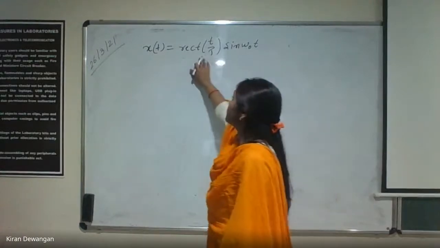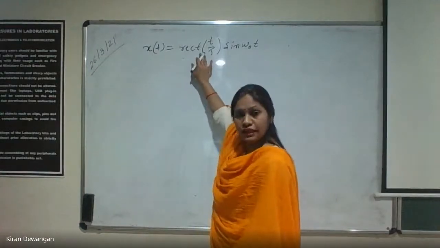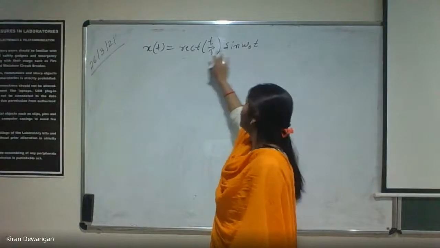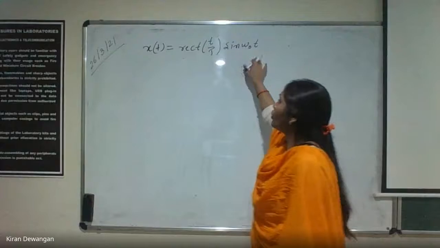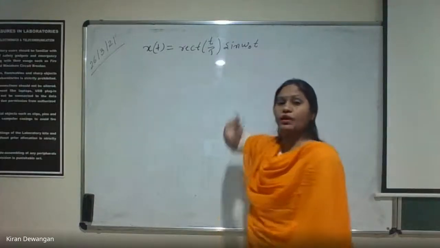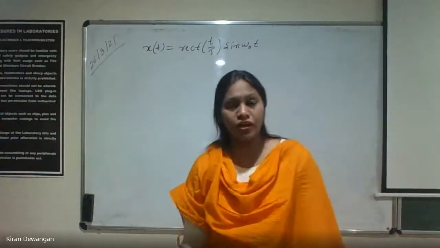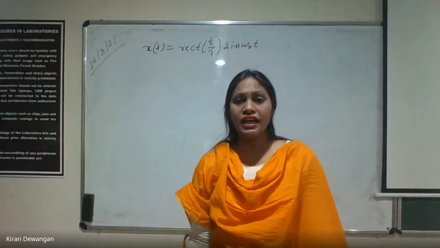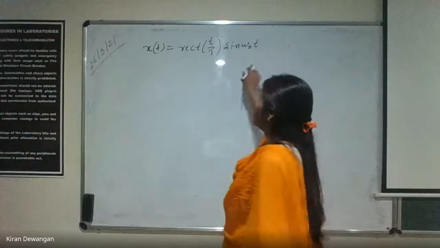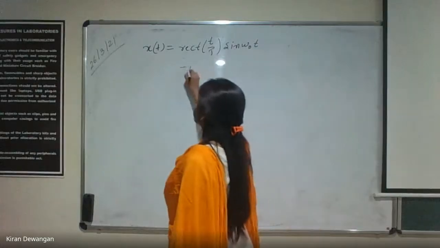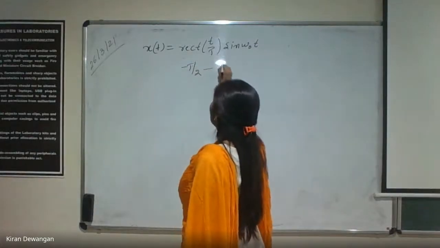Students, this is a rectangular pulse. As we have already seen, this is not periodic. And this is sine omega naught t. This one is definitely periodic, right? Now when these two get multiplied, what are we getting? Whether we are getting periodic or non-periodic, it will not be completely non-periodic. It will be periodic for minus tau by 2 to tau by 2.